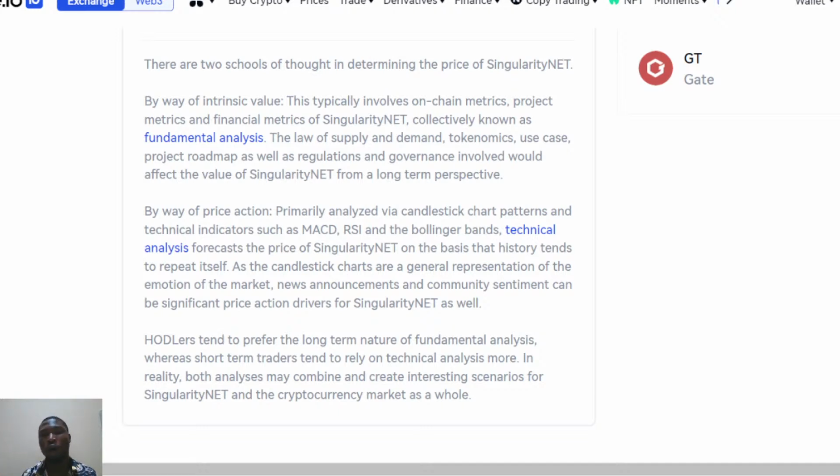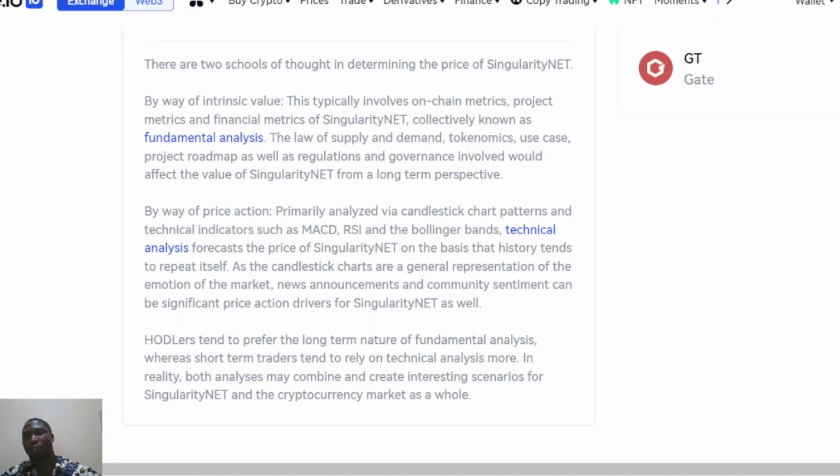And so the law of demand and supply, and also the use cases, the project movement, as well as regulation and governance involved, will affect the value of this project from a very long-term perspective. So all these are basic points that we need to understand when talking about projects like this. What do we need to know about it? What are they really all about?